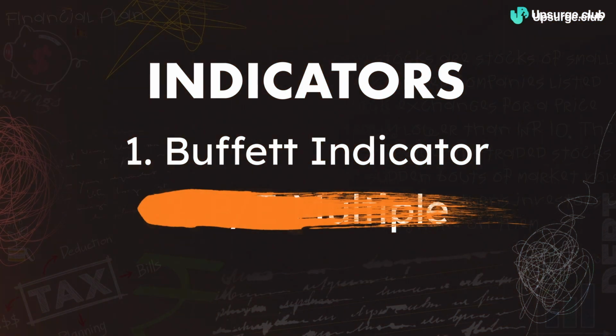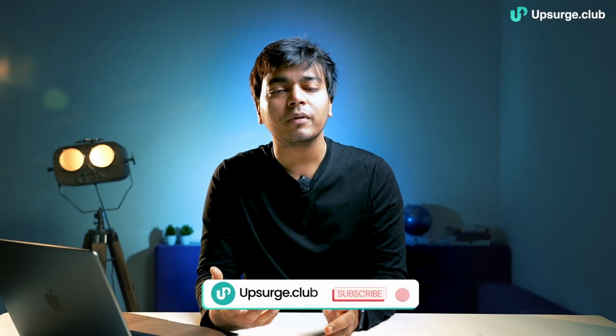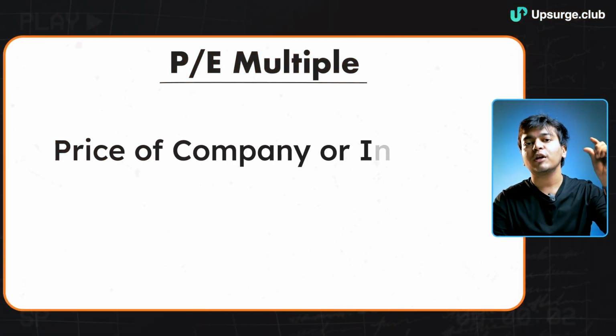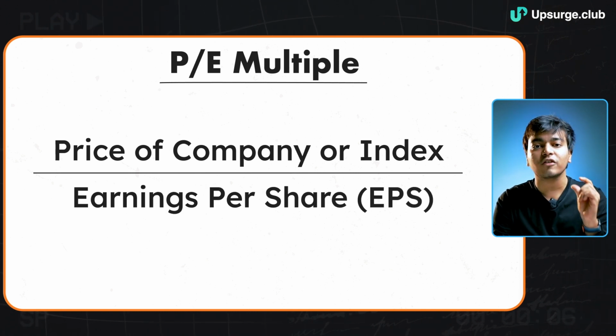The next indicator which I generally discuss is the PE multiple. Just as you know the PE multiple for individual companies, likewise you can evaluate the PE multiple for the markets as well. For those who do not understand what exactly PE multiple is, it's a very simple concept. You have the price of the company or of the index in the numerator, and in the denominator you have the earnings per share.